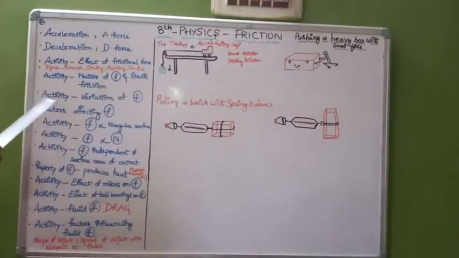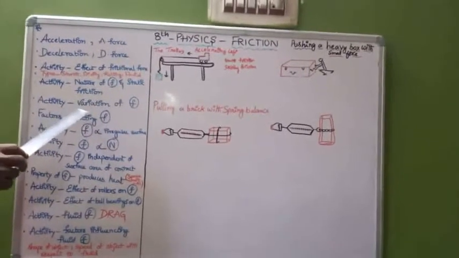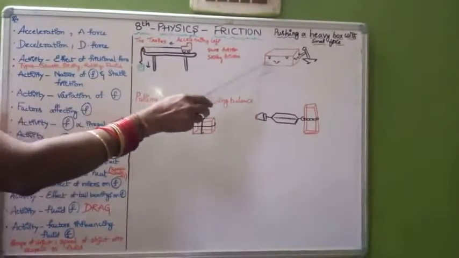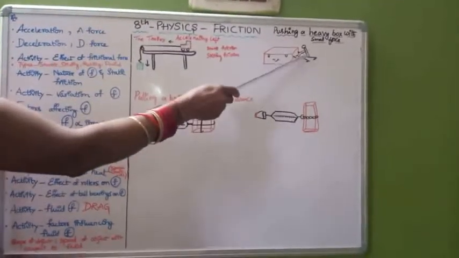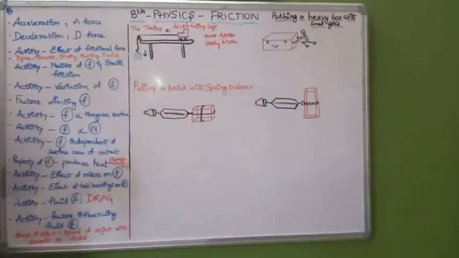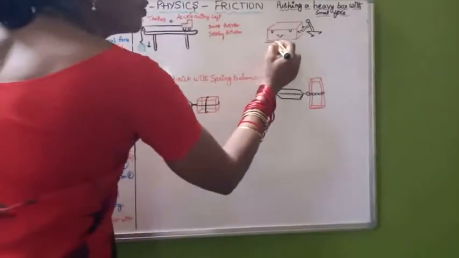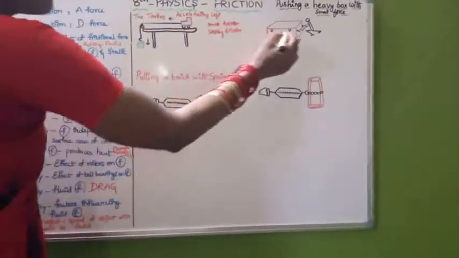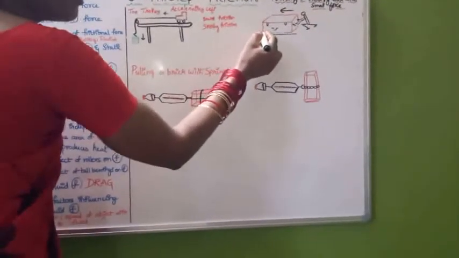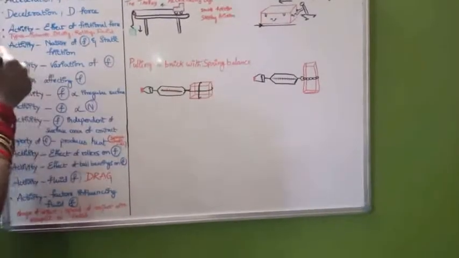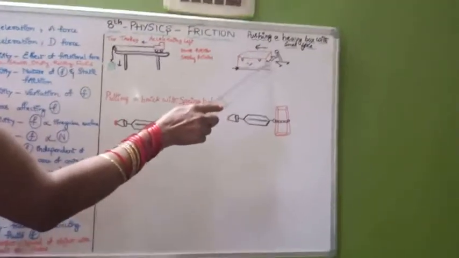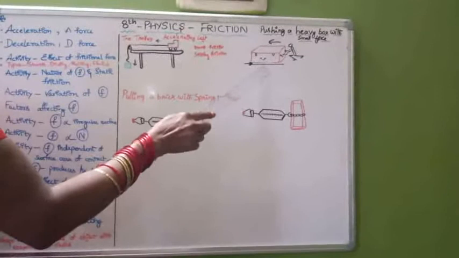Children, now let us learn about the activity which denotes the variation of frictional force. Here there is a wooden box which is pushed by a man. See here, the wooden box is at rest, and it is kept on a smooth surface. When he applies the force in this direction, the frictional force acts in the opposite direction, which opposes the movement of the box. So he increases the force. Even then the frictional force also increases.